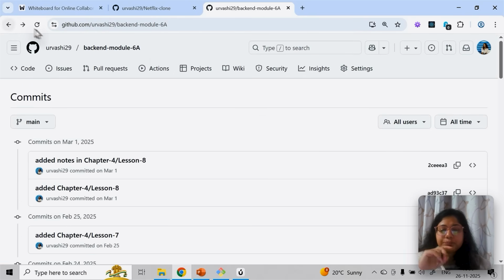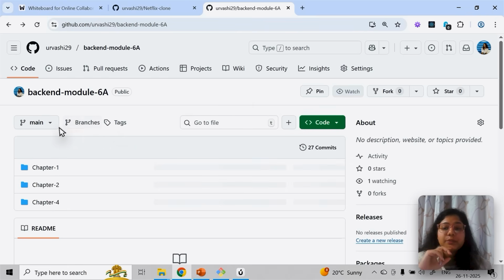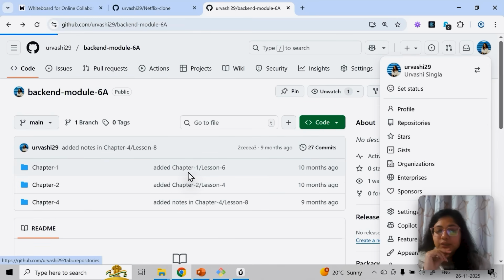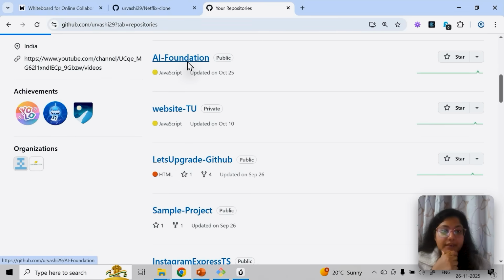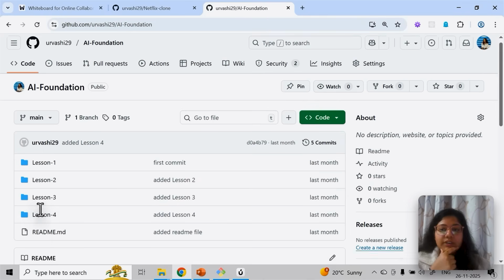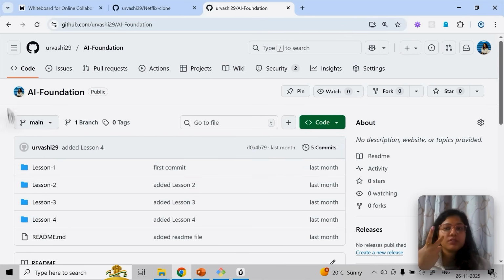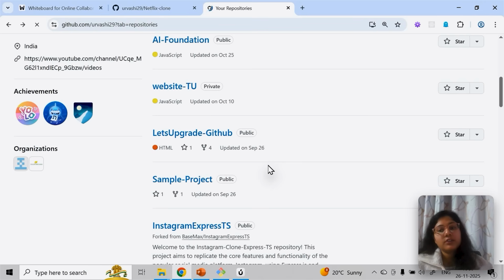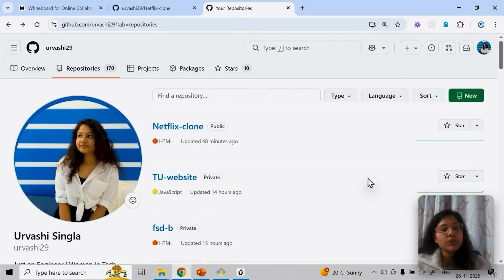Now, coming to the readme file, you will see here, if I go to any repository, the readme file will tell you what it is about. For example, let's see if I have added a readme here. Yeah, here I've added a readme file with this message. So the readme file tells you what this repository is about. Let's say it's a React project or a Next.js or Angular project, there is an initial setup you need to do, like cloning the repo and all that. You can include all of that here.